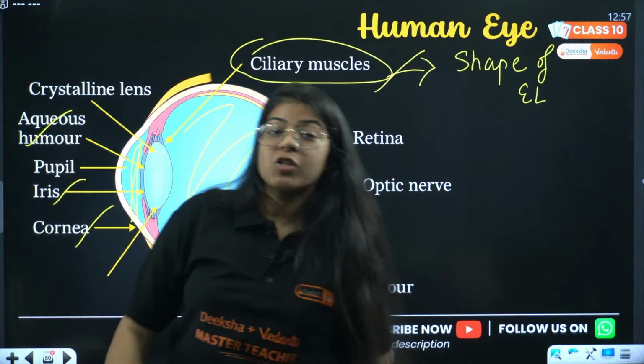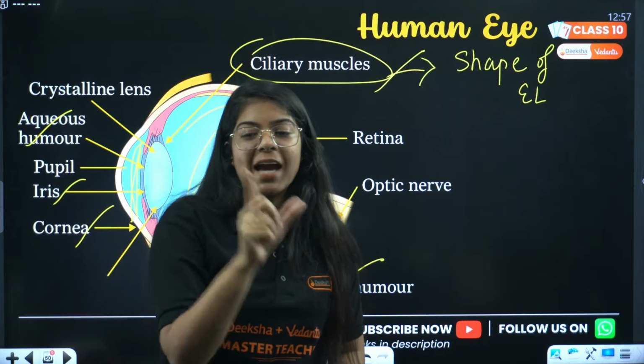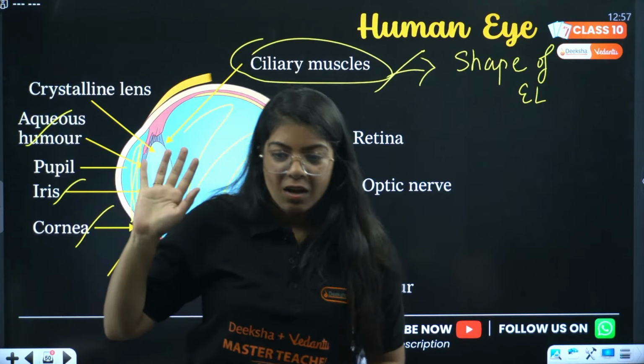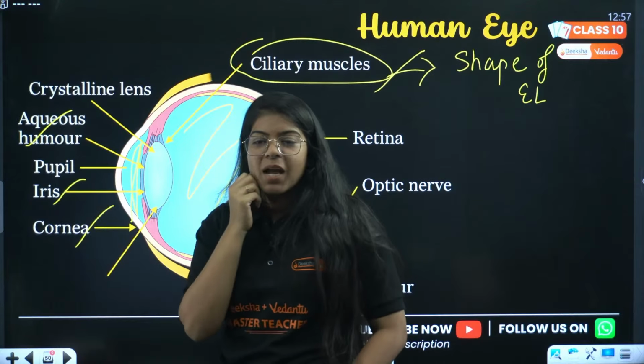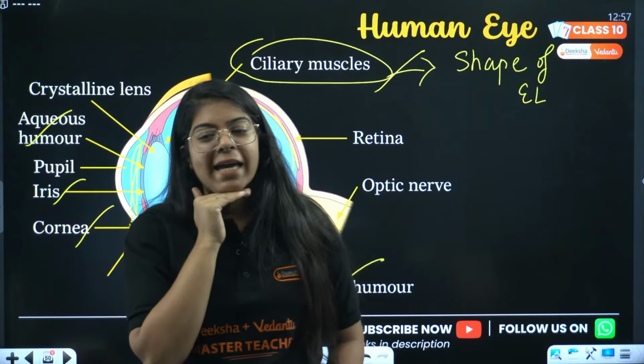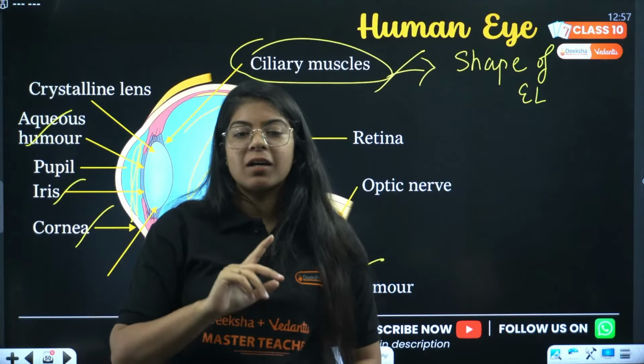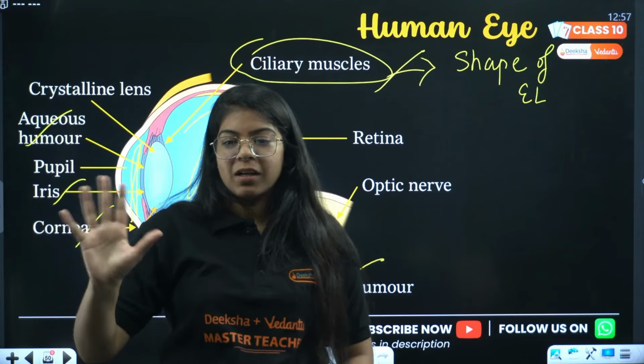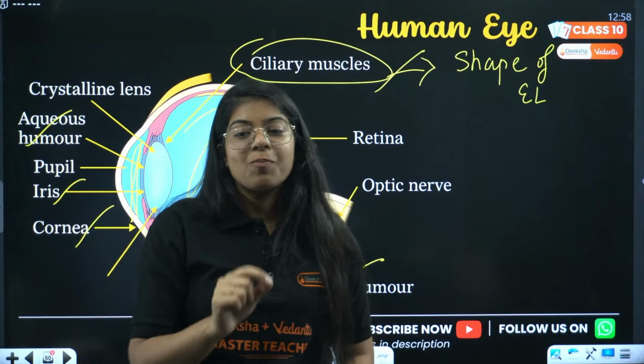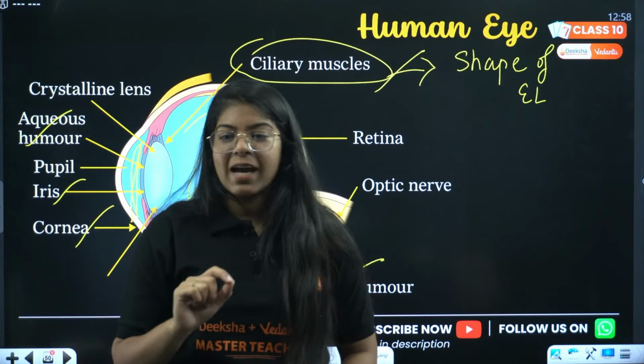Okay, next question. What part of the eye is called the shutter of the eye? We'll explain its function after. Which part of the eye is called the shutter of the eye?